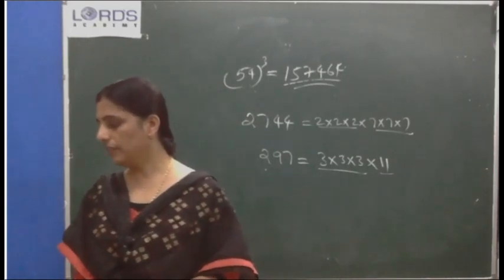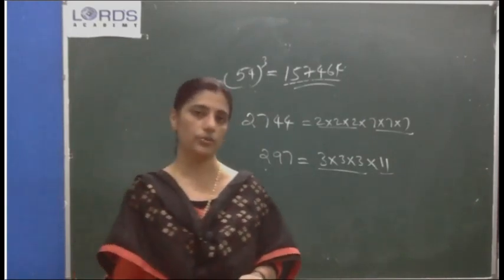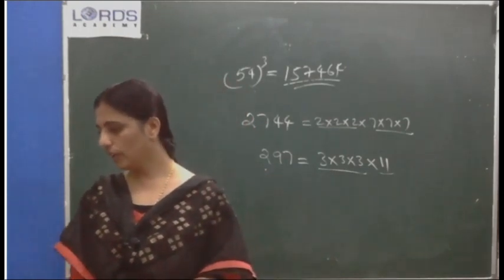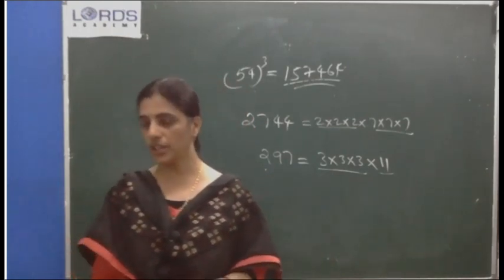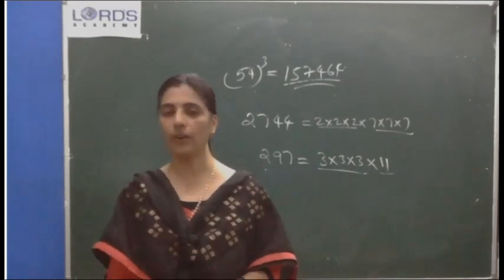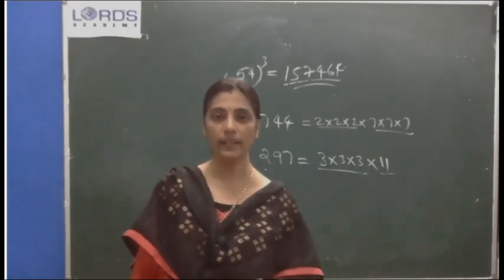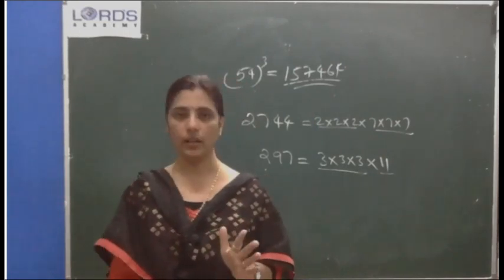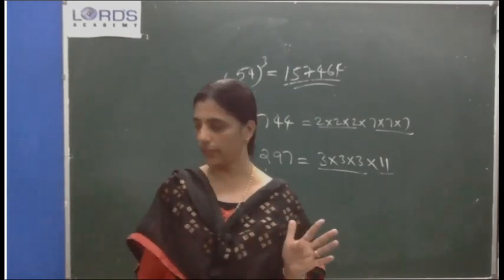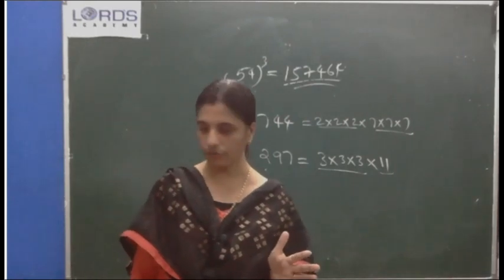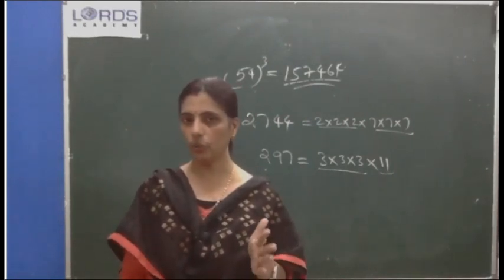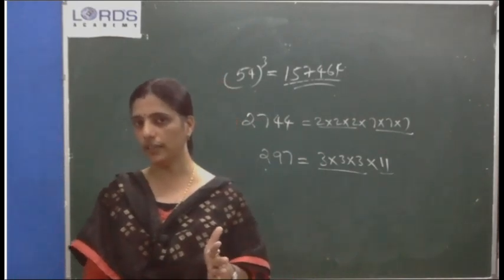Question number 2. Find which of the following are perfect cubes. Subdivision 3 and subdivision 5 only are perfect cubes. How will you decide? You will do the prime factorization of each number. Do the prime factorization of 243, do the prime factorization of 588, everything you do, and you can see only for third subdivision, 1331,